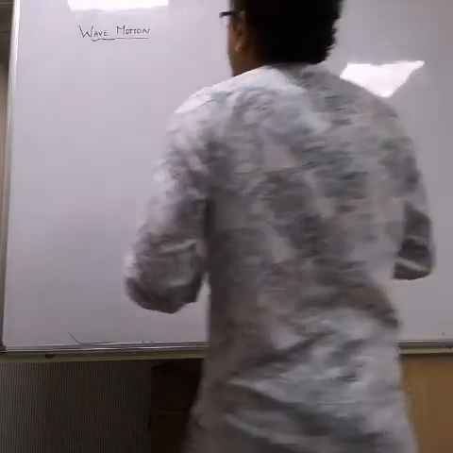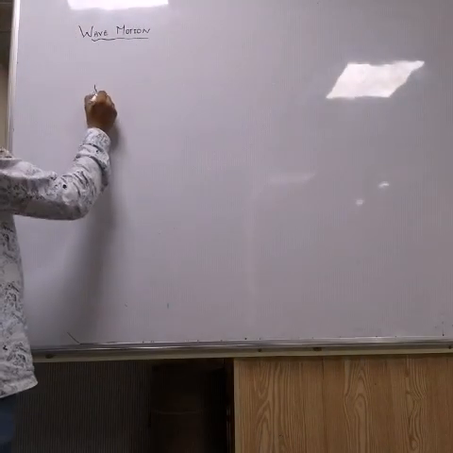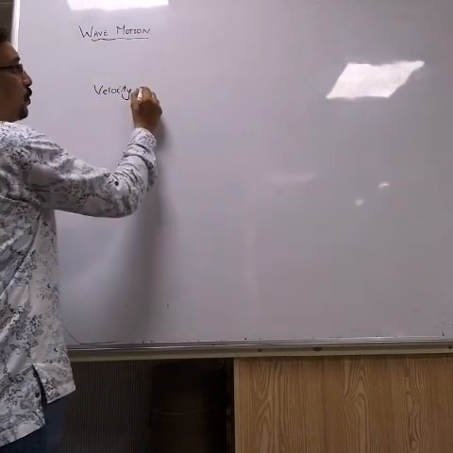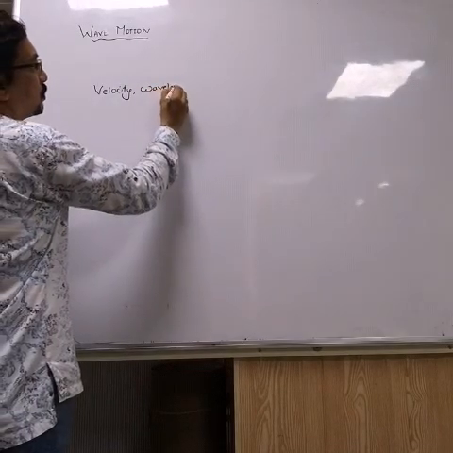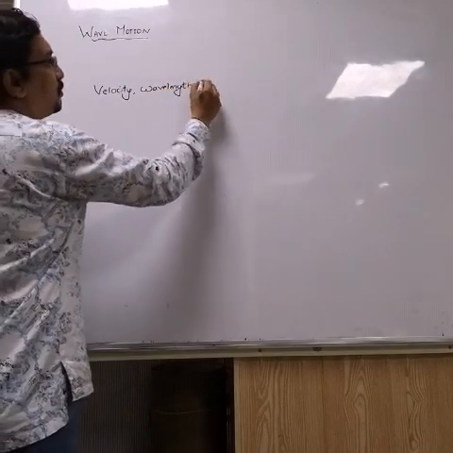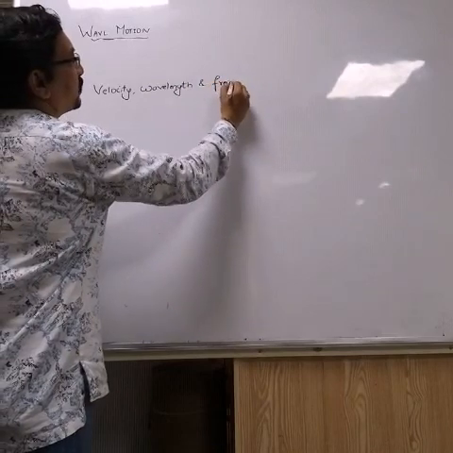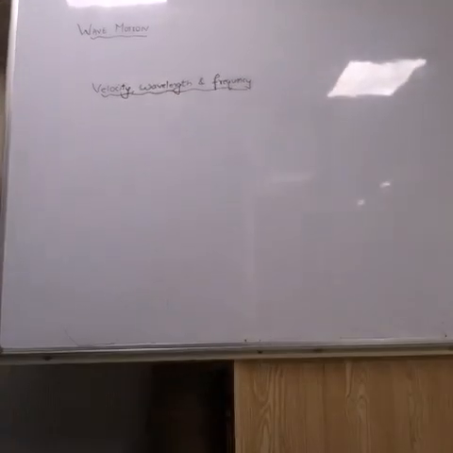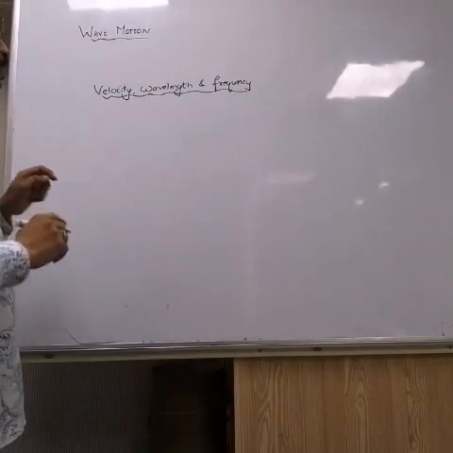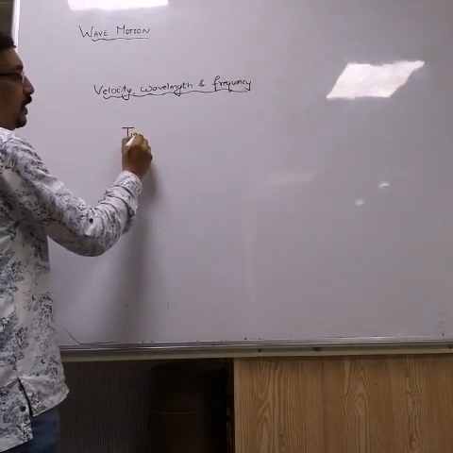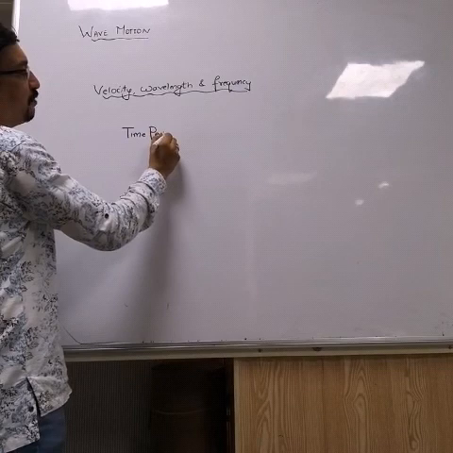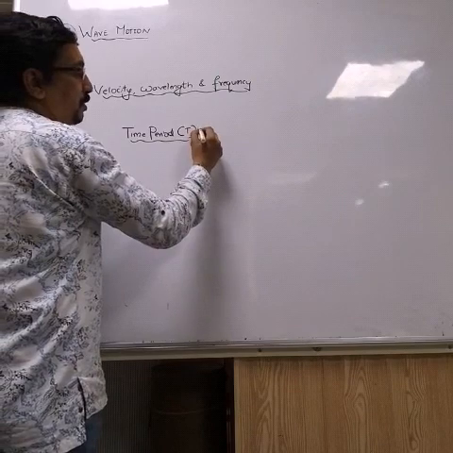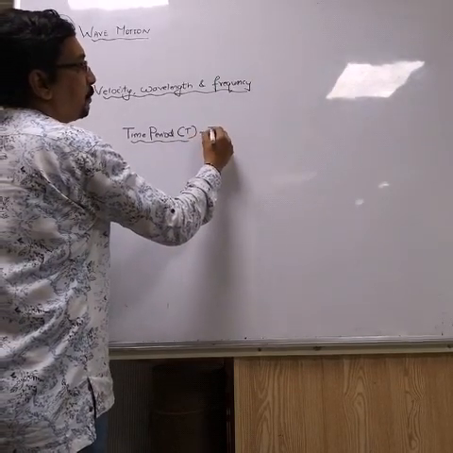Okay. Now let us understand the relation between velocity, wavelength, and frequency. The first thing, you know what is time period? Time period is defined as what? The time taken to complete one oscillation is called time period, right?